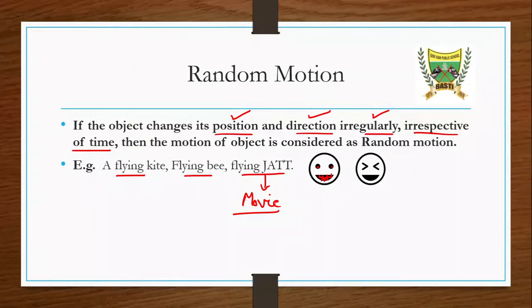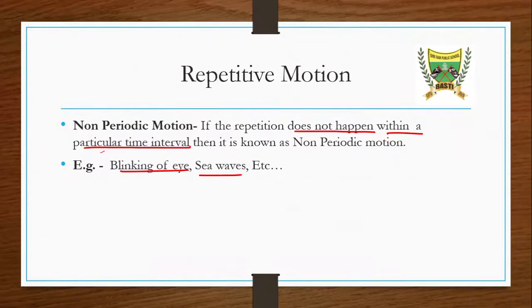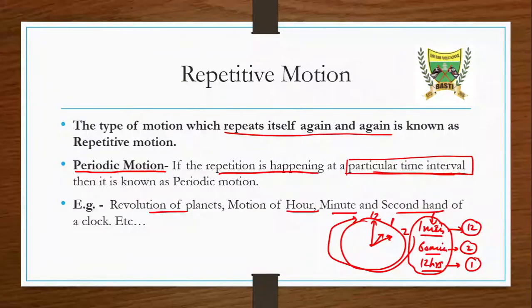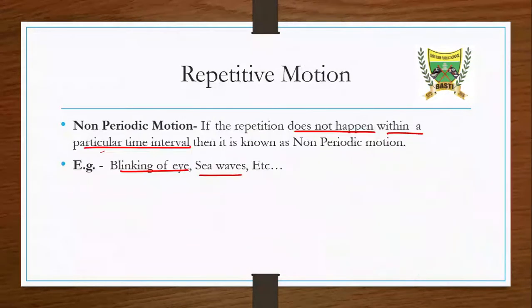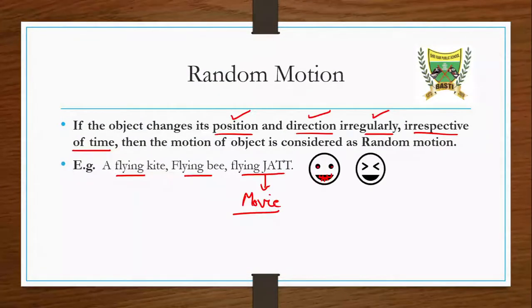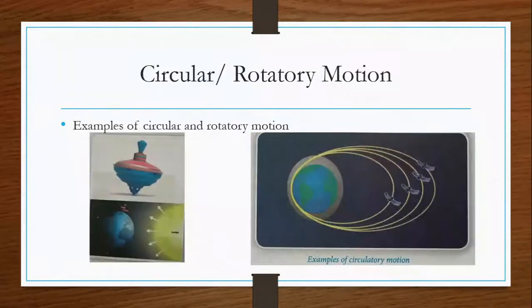We have to know what the different types of motion are that we have seen. We have seen repetitive and non-repetitive. In repetitive and non-repetitive, we have seen periodic and non-periodic motion and some random motions. Okay, if we have to see the examples, then let's check one by one.